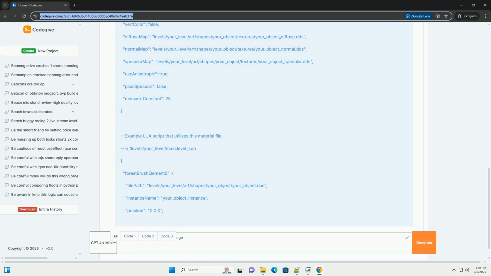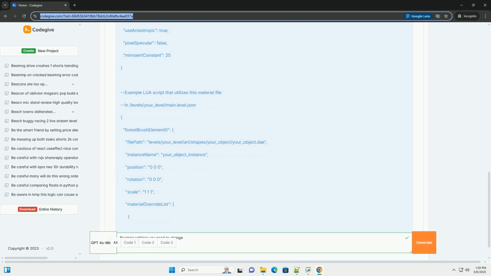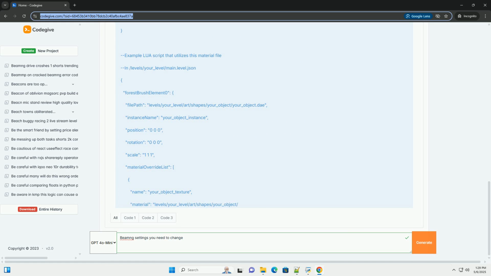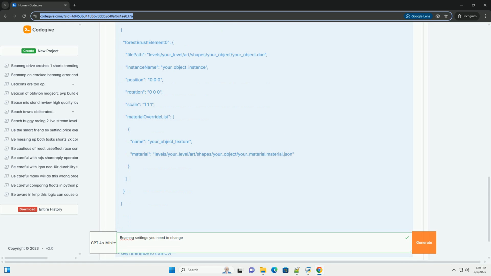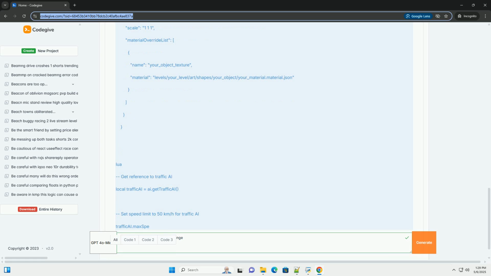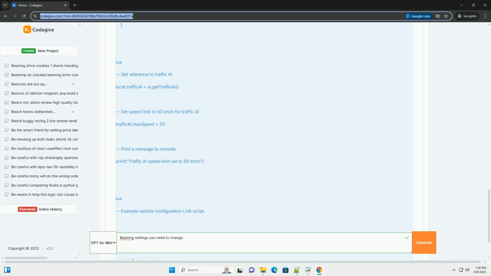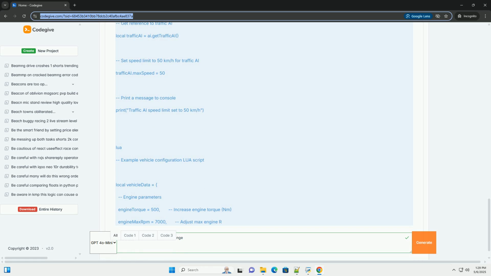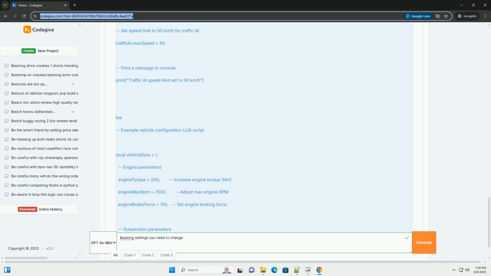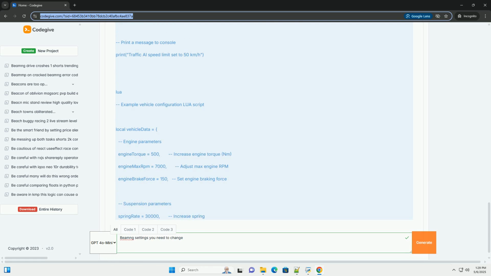Mod structure. BeamNG.drive mods are typically organized into folders: vehicles, levels, missions, scripts, art, etc. The specific structure depends on the type of mod you're creating, for example a new vehicle, a new map, or a script that modifies existing behavior. Lua scripts are often placed within the scripts directory of your mod. They can be further organized into subfolders based on their function, for example client, server, AI, UI.